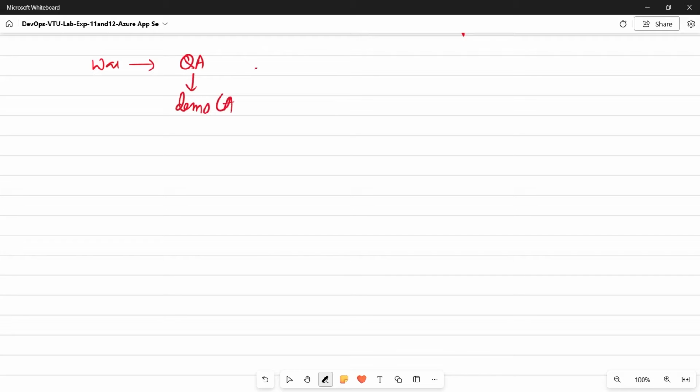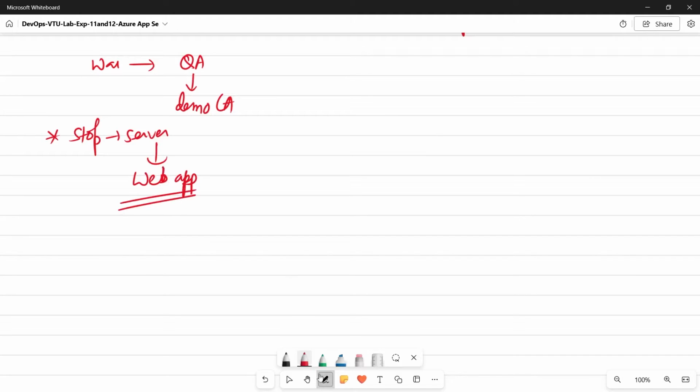For you it can be anything, it doesn't matter. I've showed you all the steps to create a server and stop it also. Very important, stop the server when you are not using it. Server in the sense, here we are talking about a web application. Please stop it, otherwise you will be charged for that. Once the free credits are over, you will be charged. So just remember to stop it.